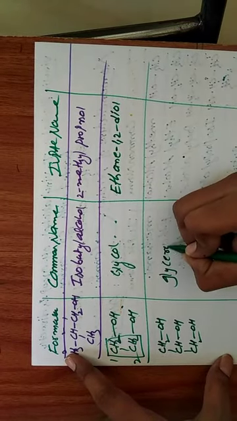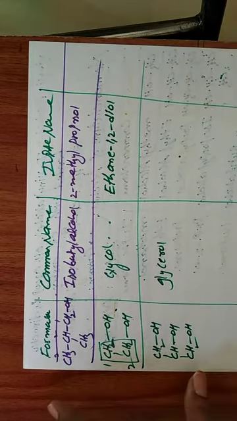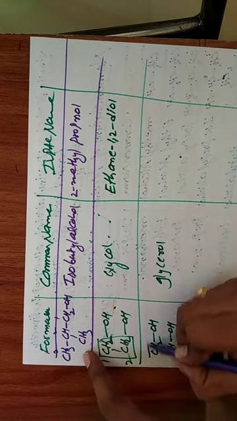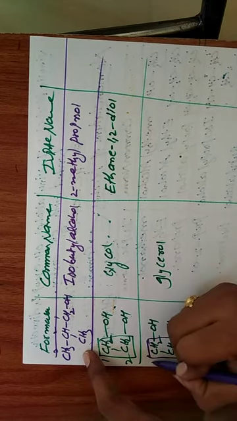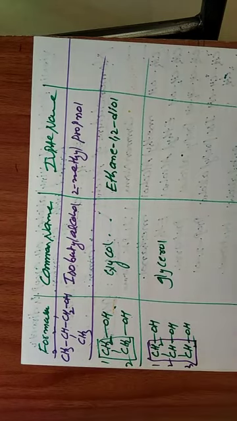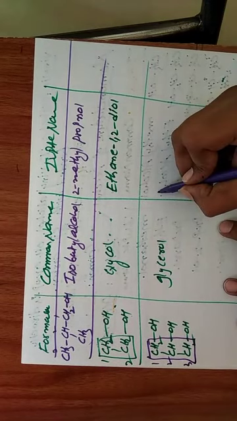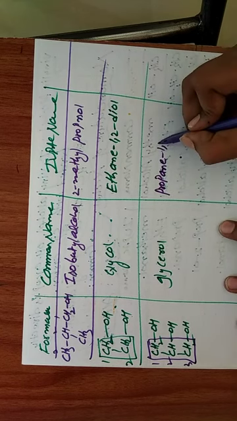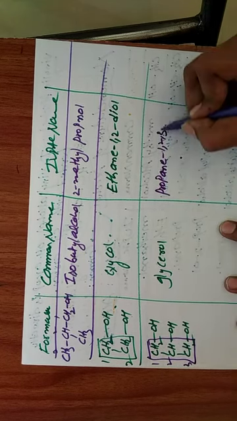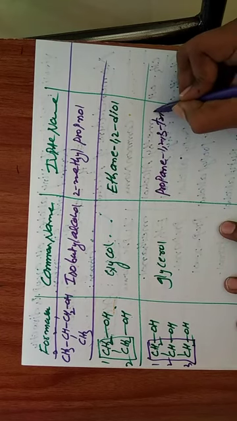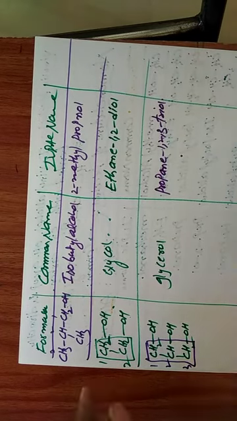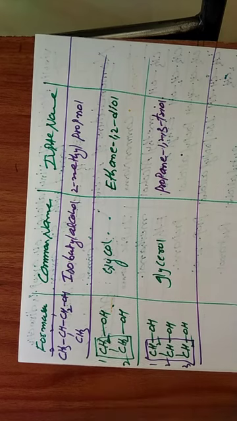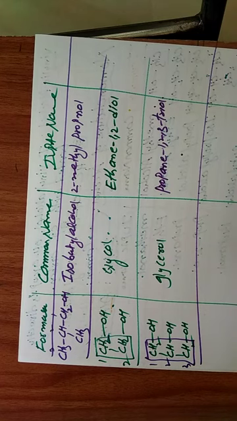In IUPAC, this is the main chain with three carbons: propane, each carbon has an OH, triol. These are the important nomenclature compounds of alcohol. You should remember this topic, very easy to understand.